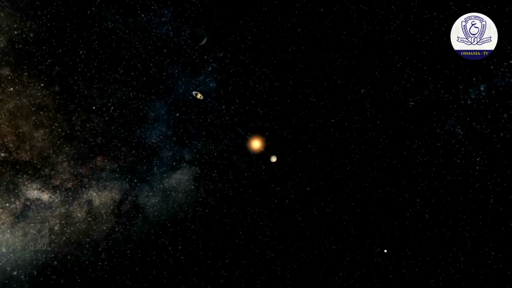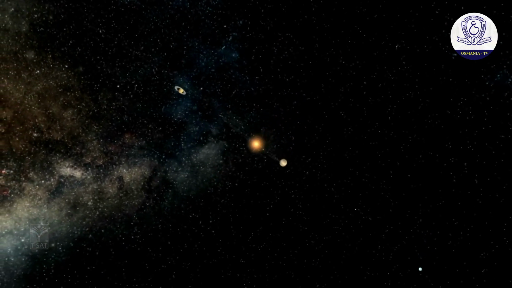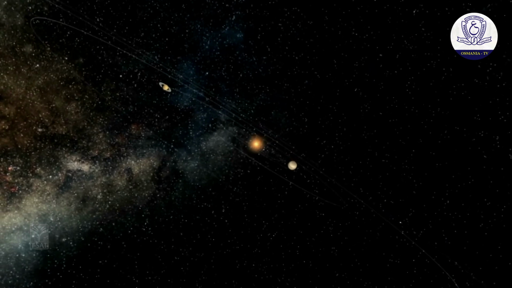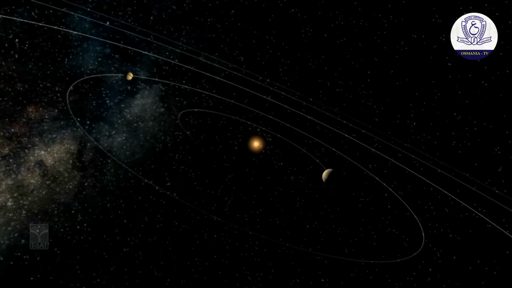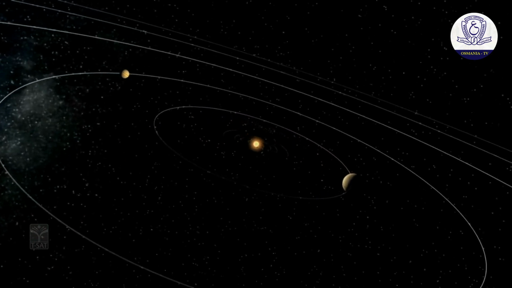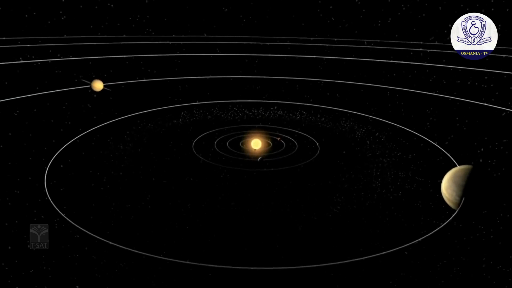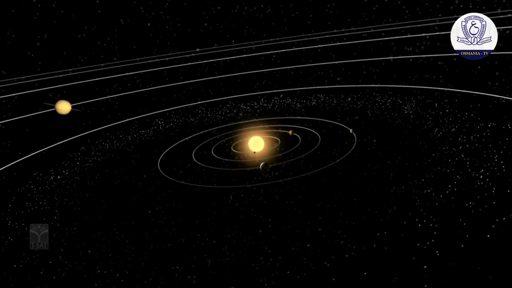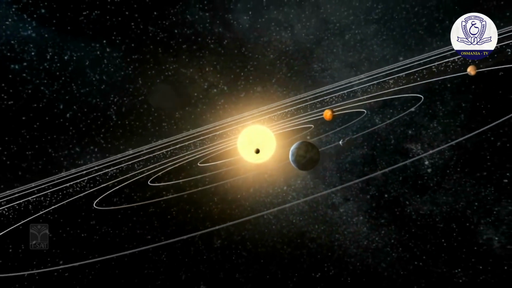The nebula started spinning so fast that an irregular ring was separated from the middle of the nebula and was thrown out due to the centrifugal force. By the repetition of the same process, concentric rings, that is 9 planets, were separated from the nebula.